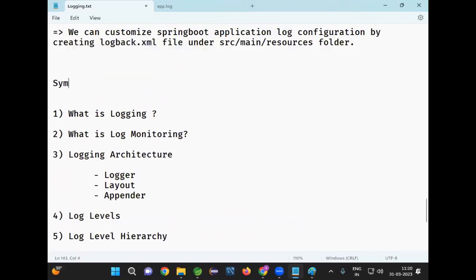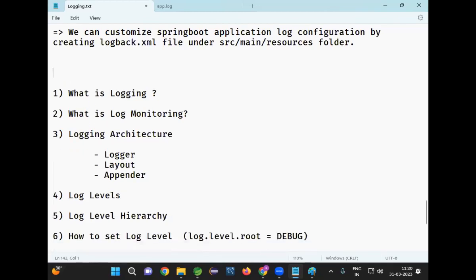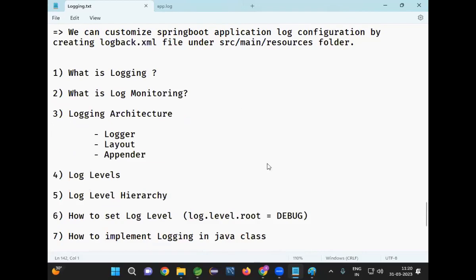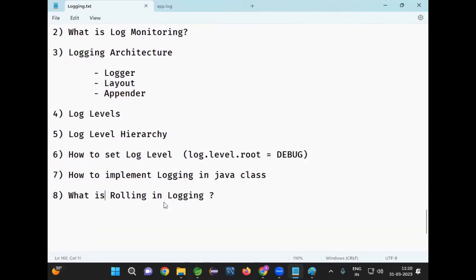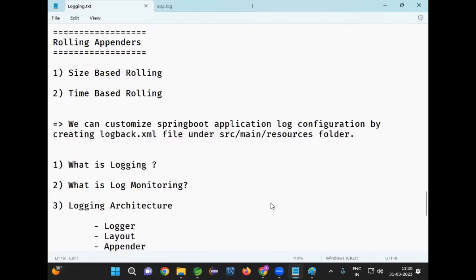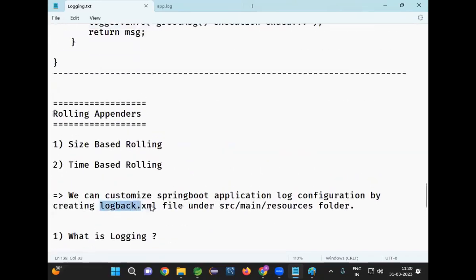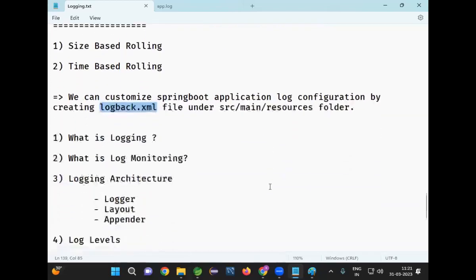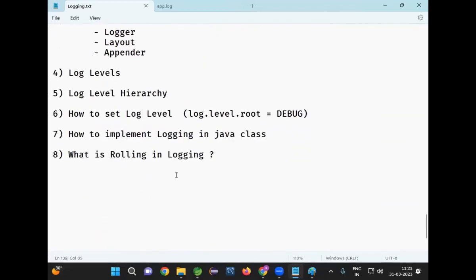I will discuss that customization by using an XML file. Now here, I want to customize my appenders and my layout. In order to customize the configuration, what do we need to do? We need to go for logback.xml. In logback.xml, we can configure the file appender and the rolling file appender.